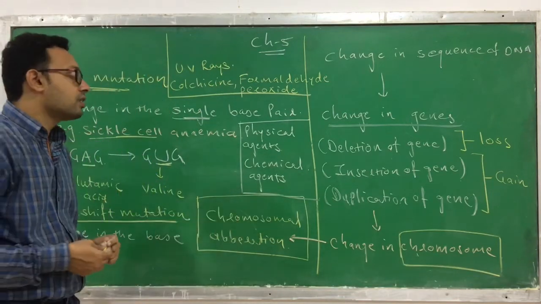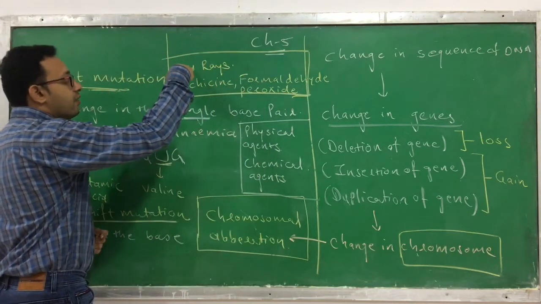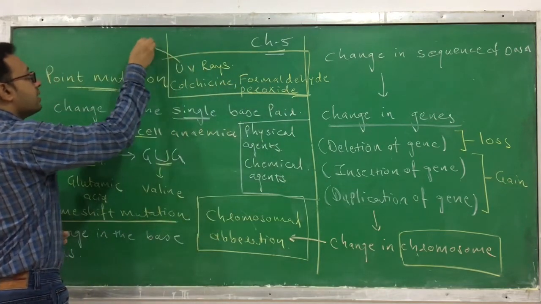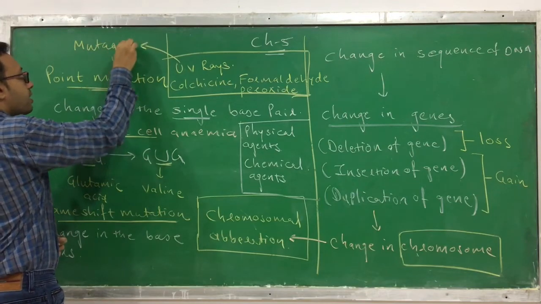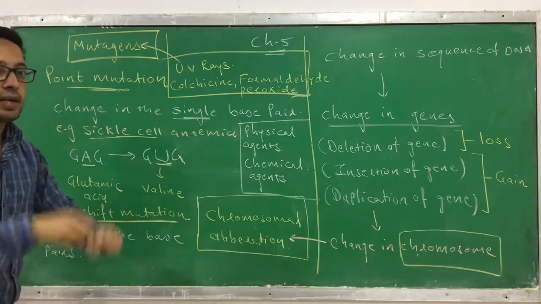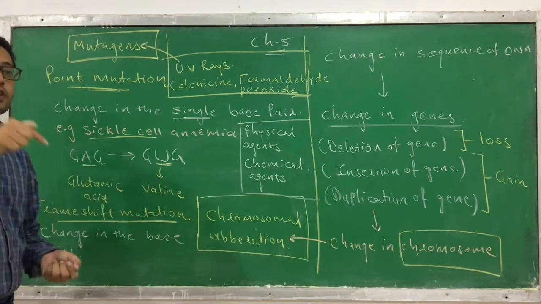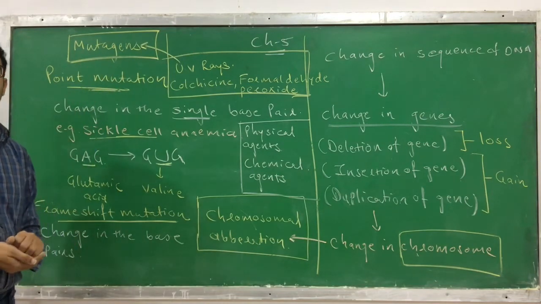Chemical agents. So those agents which can cause a mutation, whether it's a physical agent like UV rays or chemical agents like certain chemicals, they are called mutagens. What are they called? Mutagens. Mutagens, that means they have a capacity to cause a mutation, so that's why we are calling them mutagens.